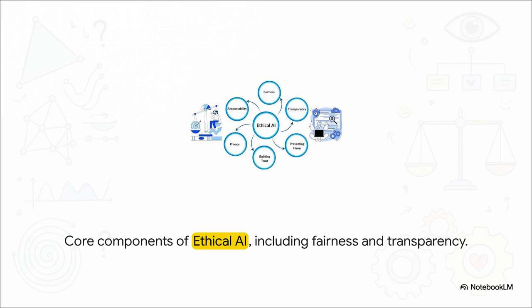Because, as AI systems are increasingly used in major areas like healthcare, finance, or even criminal justice, we can't just look at how accurate a model is on a spreadsheet anymore. We have to ask the hard questions. Is it fair? Is it transparent? Can we actually explain why the model made the decision it did? The whole black box nature of these complex algorithms often obscures accountability, and that's a problem.